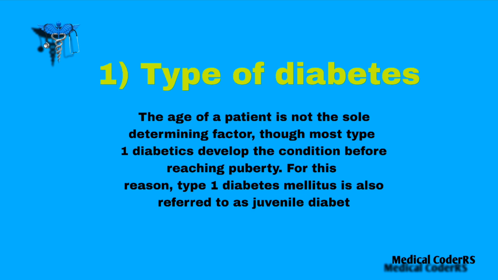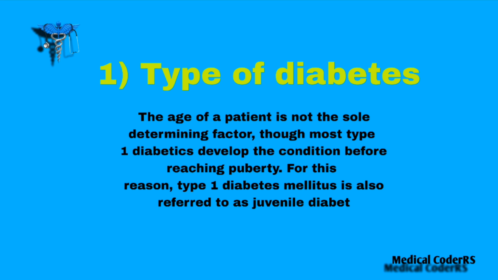The next guideline is type 1 diabetes. Type 1 diabetes occurs in children too, because in type 1 diabetes the insulin is not produced by the pancreas. So it is also called juvenile diabetes. Juvenile diabetes means type 1 diabetes.